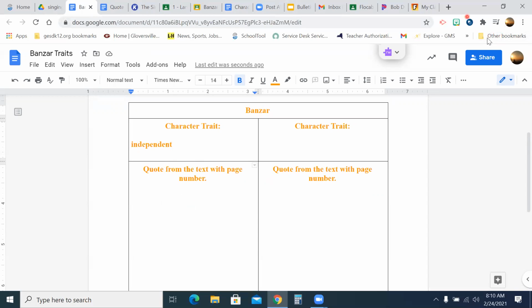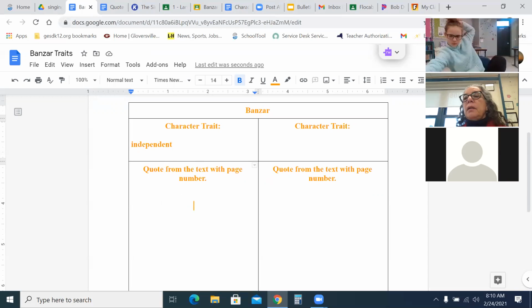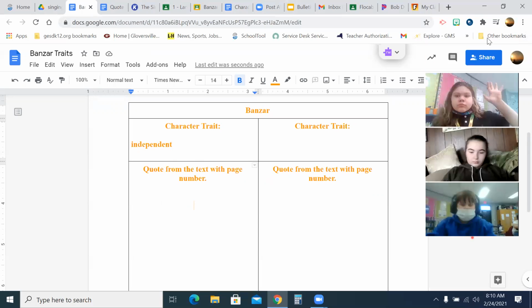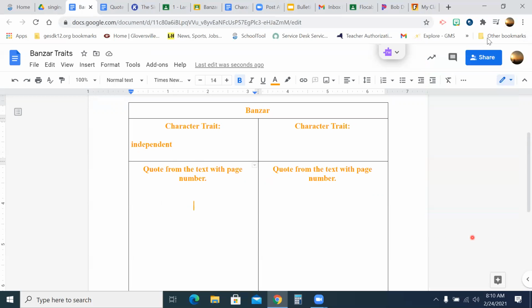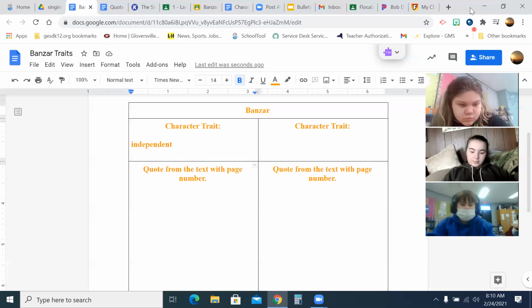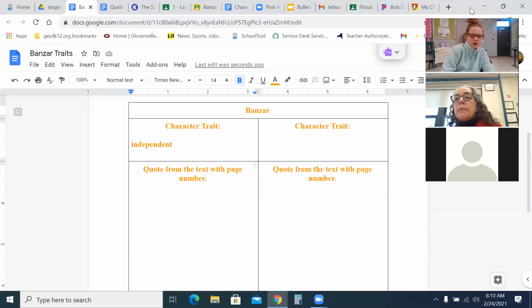What do I need to do there? I can't see anybody out in Zoom, so let me open that up again. Who could tell us what we need to do? Bella? So we have to look for a quote, or a piece of information from the book that explains our character trait. So let's say we have independent, and we have to look for something in the text.